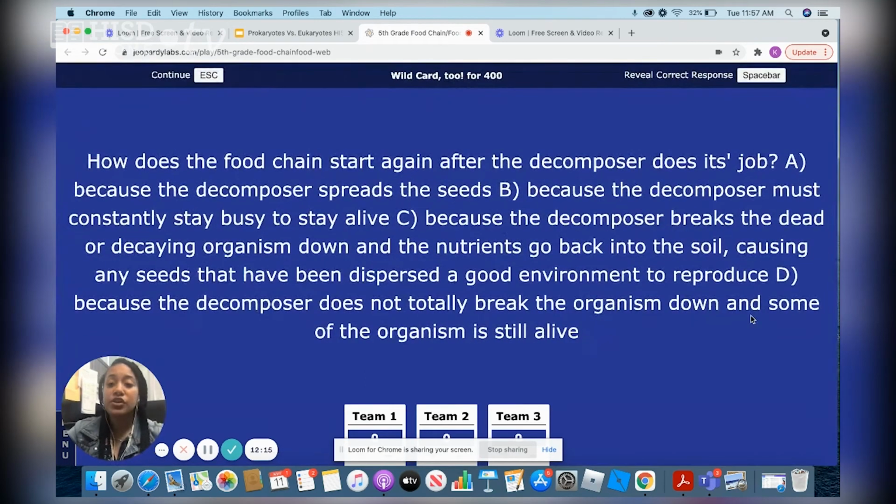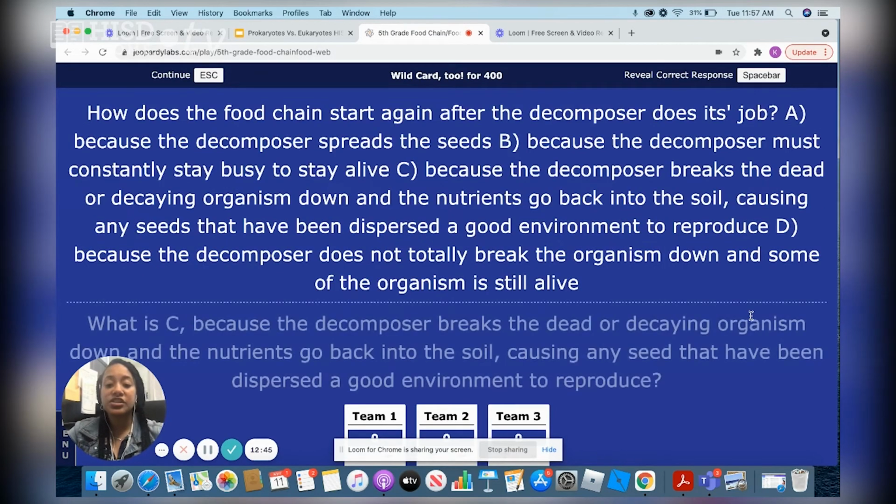Wildcard 2 for 400. How does a food chain start again after the decomposer does its job? A, because the decomposer spreads the seeds. B, because the decomposer must constantly stay busy to stay alive. C, because the decomposer breaks down dead or decaying organisms and the nutrients go back to the soil, causing any seeds that have been dispersed a good environment to reproduce. Or D, because the decomposer does not totally break the organism down and some organism is still alive.